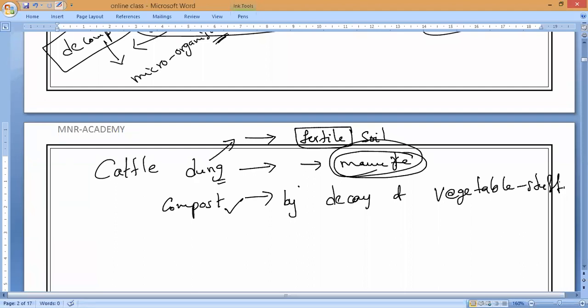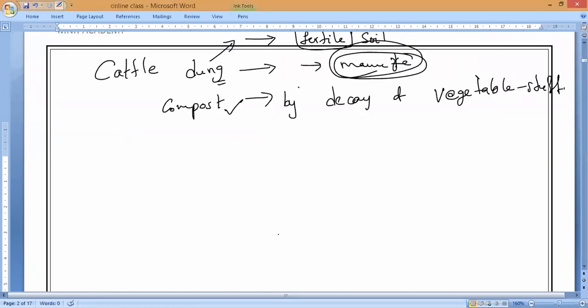Now, can anybody tell me other examples of biodegradable waste? Try to speak. I want the examples of biodegradable waste. Yes, please respond, guys. What other examples of biodegradable waste do you know? As I told you just now.